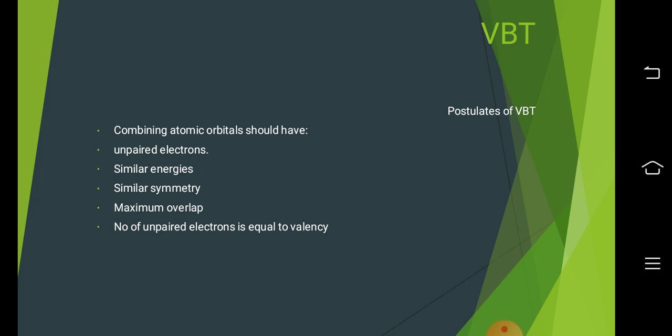In valence bond theory, we talk about combining atomic orbitals, and they should have unpaired electrons, similar energies, similar symmetry, the overlap should be maximum, and the number of unpaired electrons will give rise to the valency. These are the postulates written in brief.